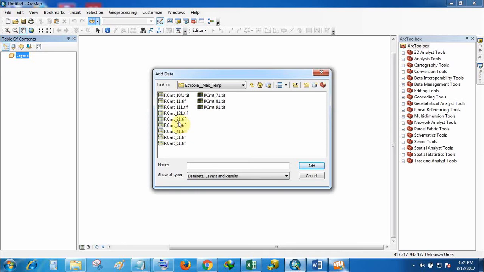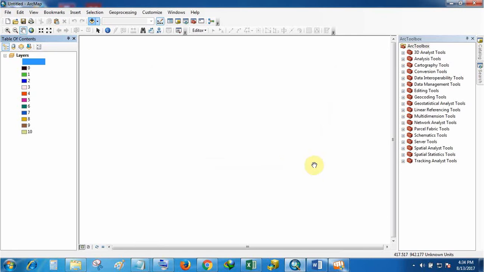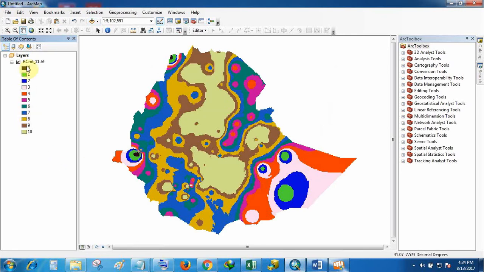So 21 means you have to consider the first numerical value, that is 2, which is February, and then March, April, May, June, July, August, September. This is October, and here November and December. So this is January here. I will add this data, and it will appear like this, and you can see 0 to 10 here. So this is reclass maximum temperature. Fine.